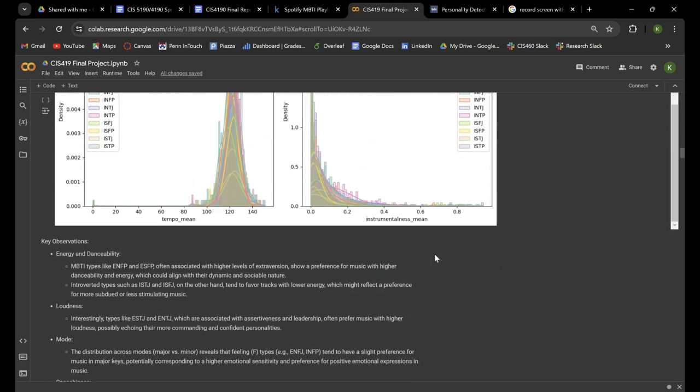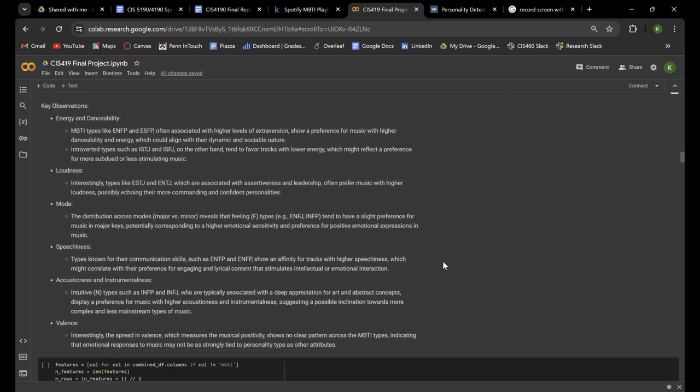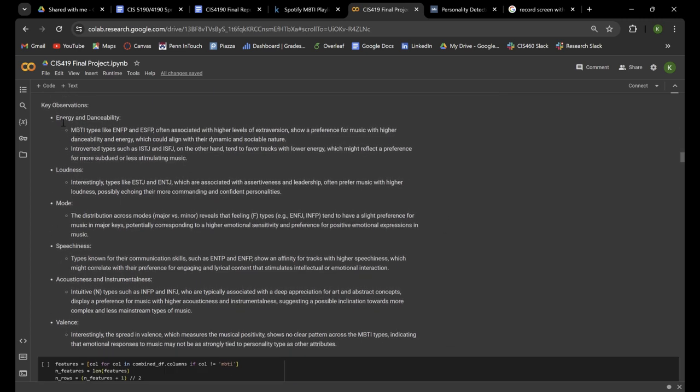We run some key observations from this data analysis. For example, we highlight that MBTI types like ENFP and ESFP often associate with higher levels of extroversion and show a preference for music with higher danceability and energy. If you want to learn more about these key observations, they're in our Google Colab notebook if you want to read over all of them.